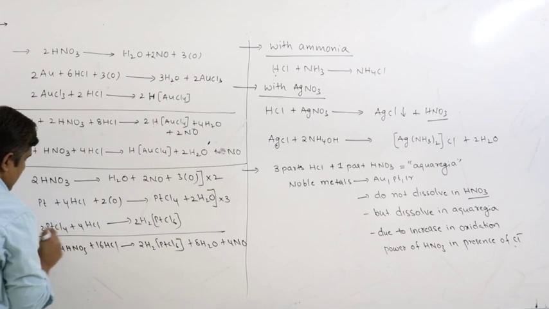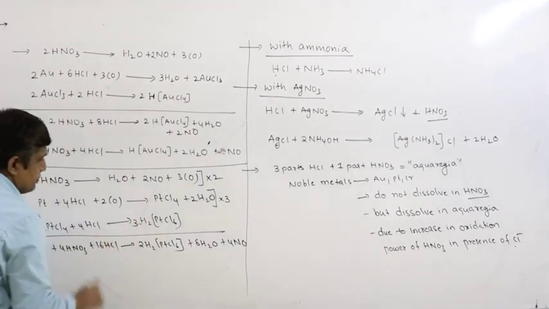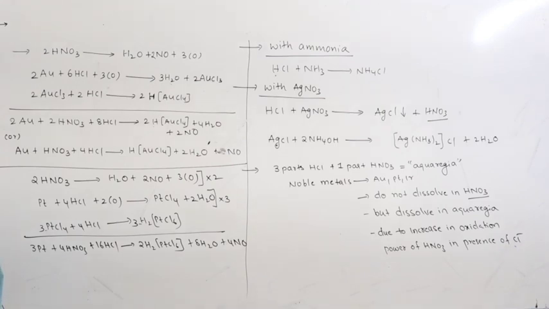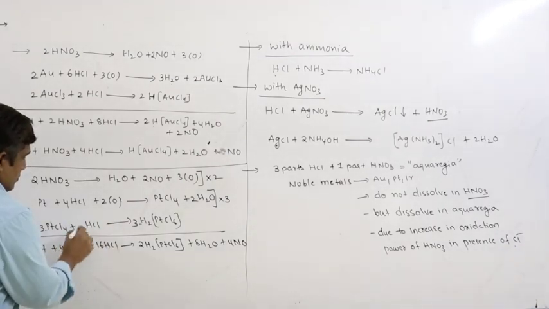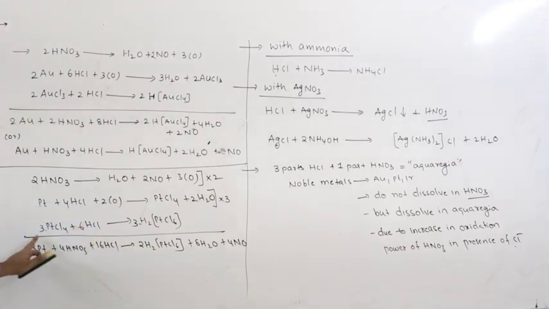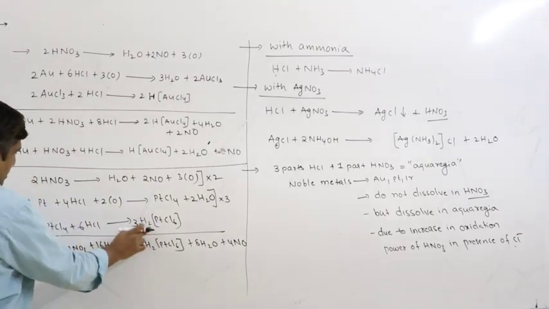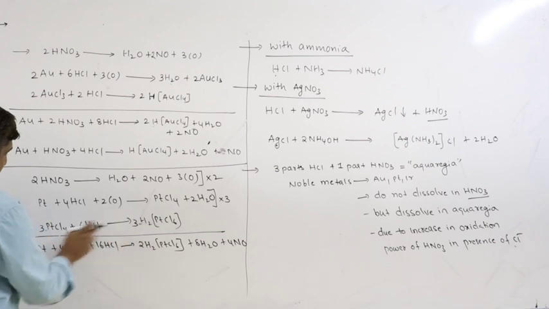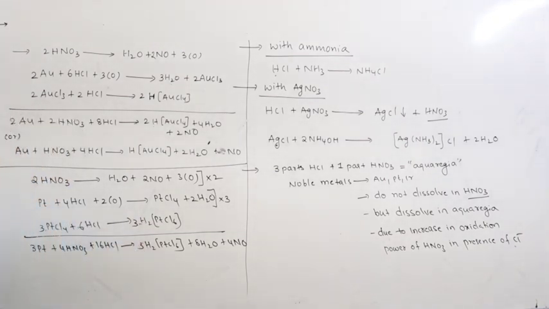So we have 3 platinum, so let us write 3 here. How to get 3? Three 4s are 12 plus 6, 18, 3 6s are 18, 3 2s are 6, 3 platinum, 3 platinum. So here you will get 3. That's it.